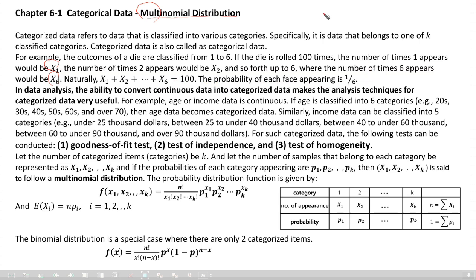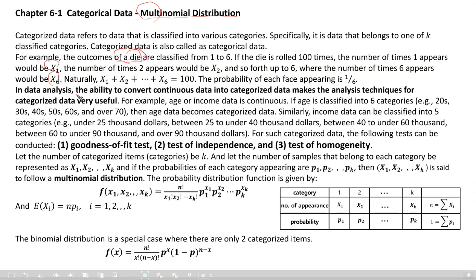We took a coin as a sample for simple probability or random variables, and also a die. But here, for multinomial distribution and categorized data, we took a die as an example.